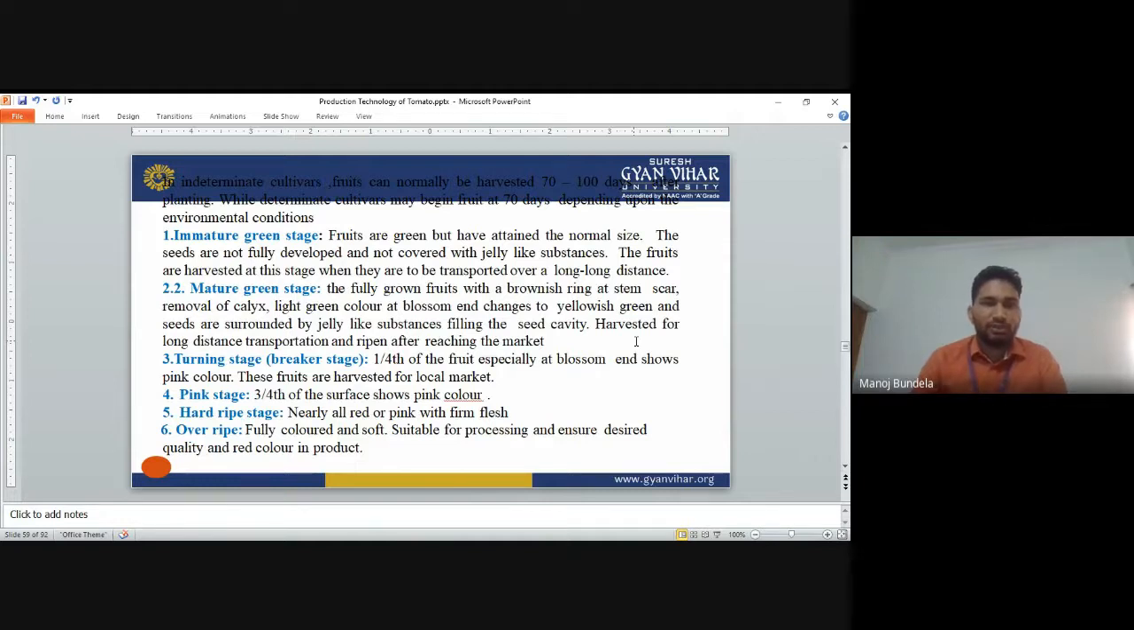Second is the mature green stage. The fully grown tomato has a brownish ring at the stem scar, removal of calyx, light green color at the blossom end changing to yellowish green, and the seeds are surrounded by jelly-like substance filling the seed cavity. These are harvested for long distance transportation and ripen after reaching the market.